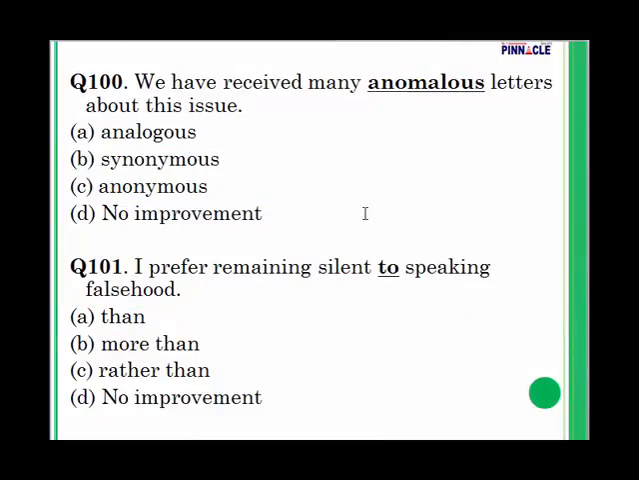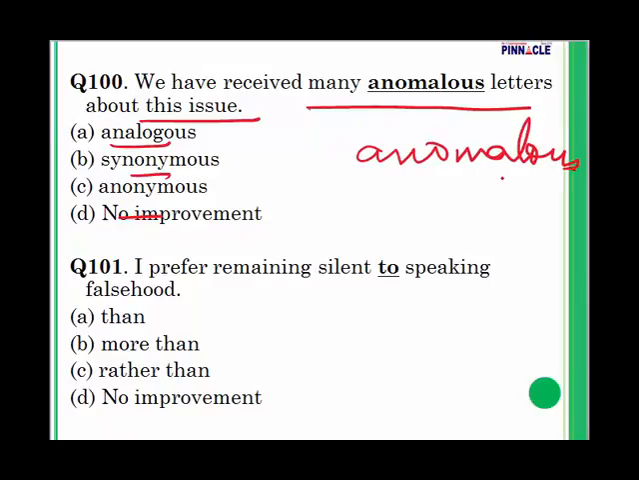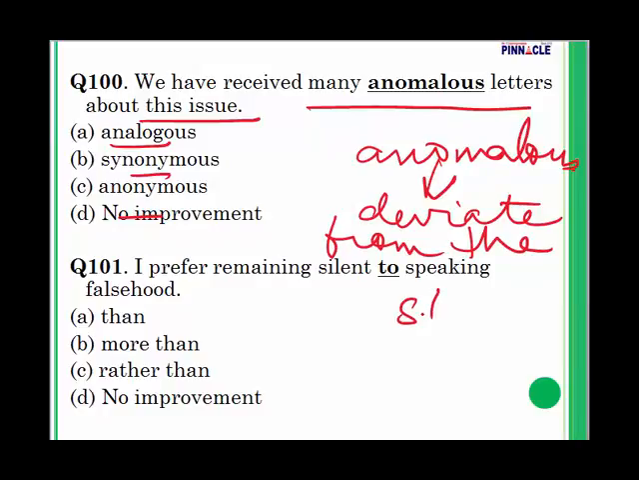Question 100. We have received many anonymous letters about this issue. Again it is related to vocabulary, so we will take a look at all the meanings. First we have anomalous. Now what is this? It is deviating from what is standard. The meaning is to deviate from the standard.